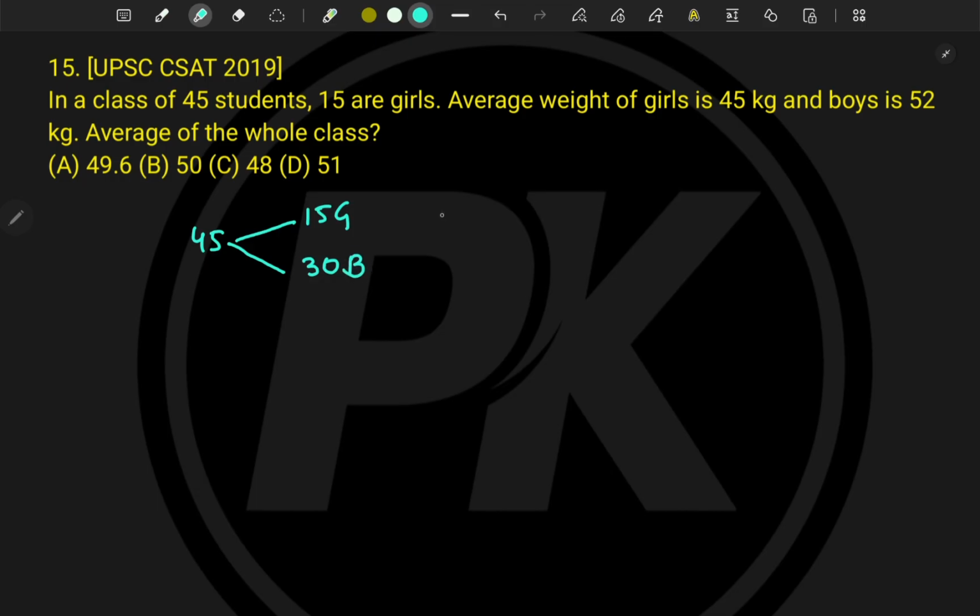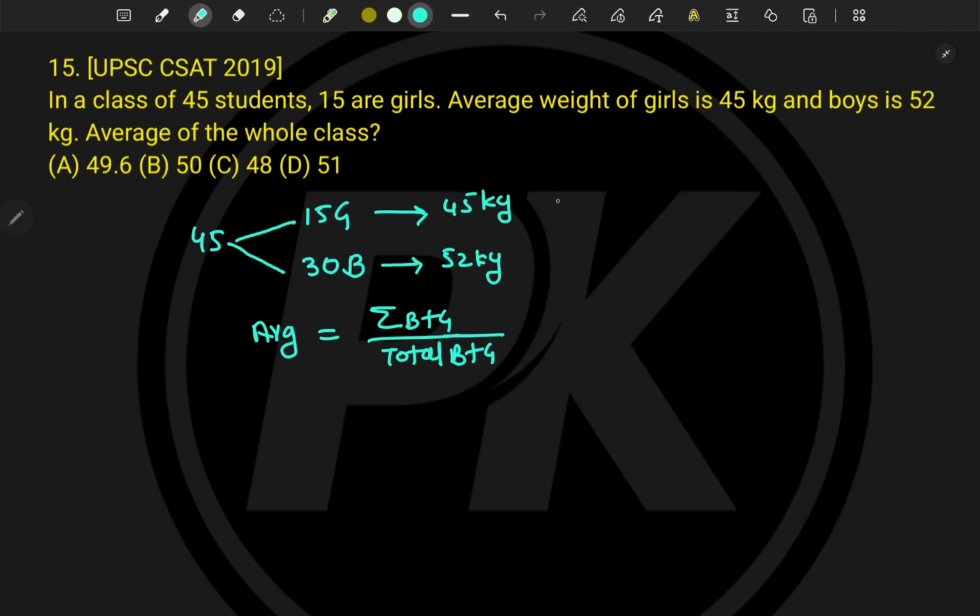Average weight of girls is 45 kg, and boys is 52 kg. What is the average of the whole class? Simple formula, right? Average is equal to summation, here boys plus girls, divided by total boys plus girls. Now tell me, what is the summation? For 15 girls, what is the total weight? The total weight of girls is the average 45 times the 15 girls. So this will become the summation of total weight for girls.